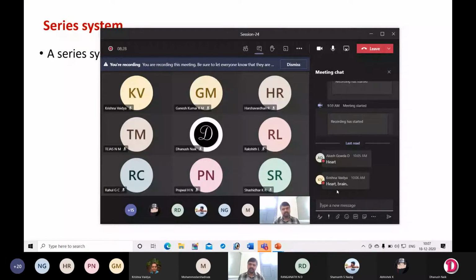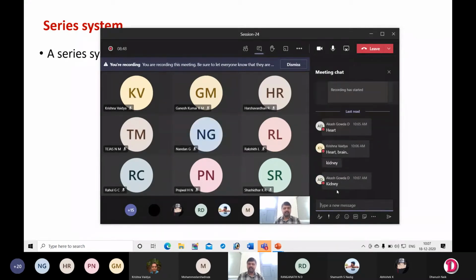Okay, whereas you have few more parts. If there is damage for one part, if one part is not working, or if one part is removed also, we can live. Okay, which are the examples for this type of organs in human body? Kidney. Okay, so there are two kidneys. Out of two, if one is not functioning also, we can live, no problem.